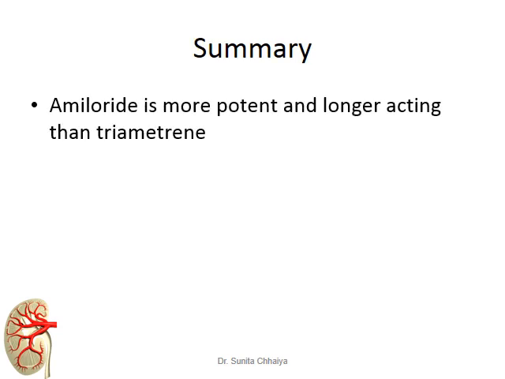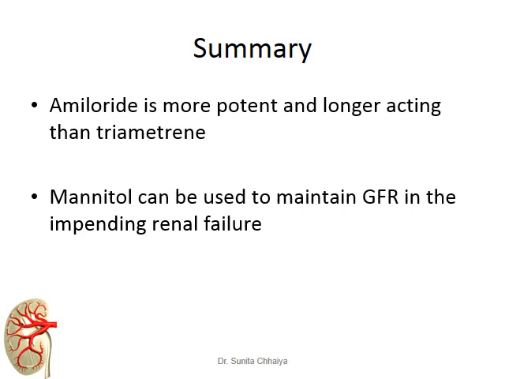Amiloride is more potent and longer acting than triamterene, and mannitol can be used to maintain GFR in impending renal failure.